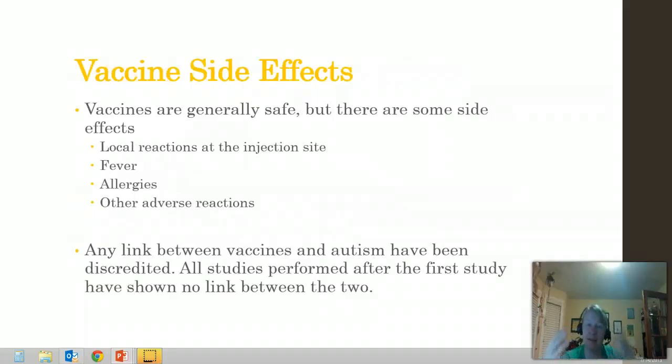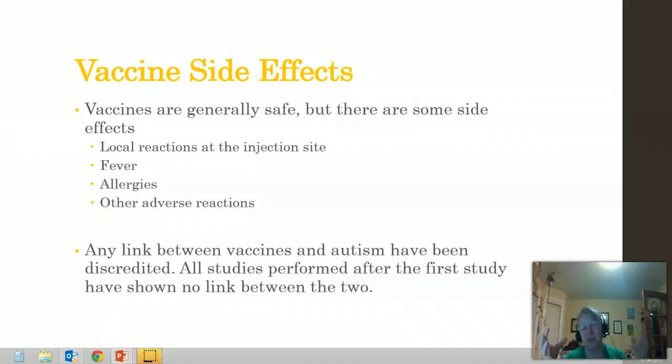So we've always heard about side effects of vaccines, and I'm sure when you've gotten a shot, you've had a side effect of some sort. Like when I get my tetanus shots, my arm always hurts for days. There are some side effects, but they're generally mild, and they're definitely worth the protection provided to you by the vaccine. The main types of side effects are local reactions, fever, and allergies, and there's a variety, but those are the main ones. Allergies matter, especially if you're getting the flu shot and you're allergic to eggs, and the flu virus has been grown in eggs. That's a concern.